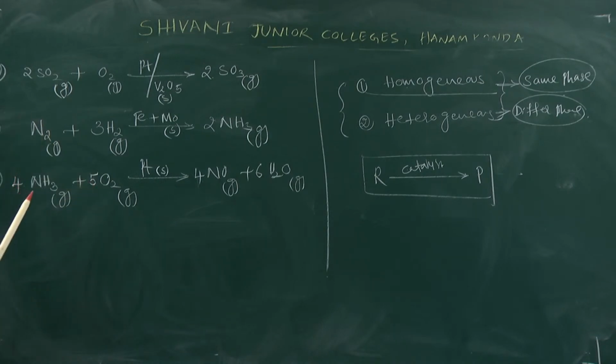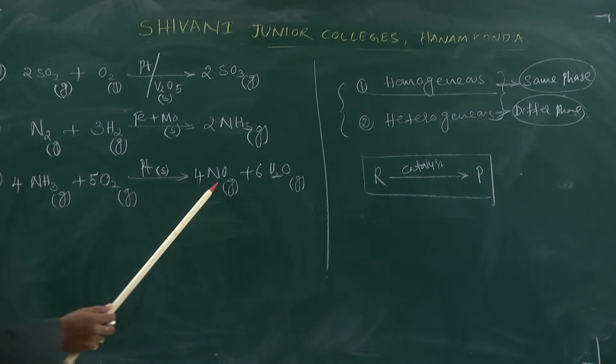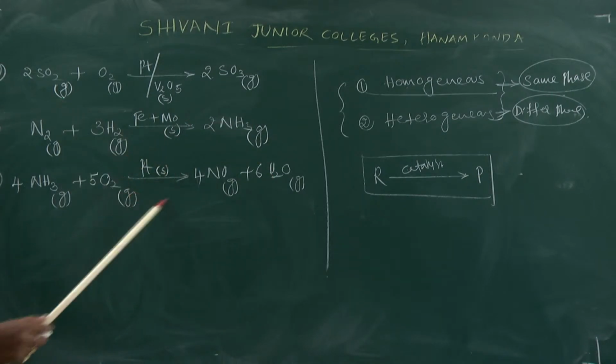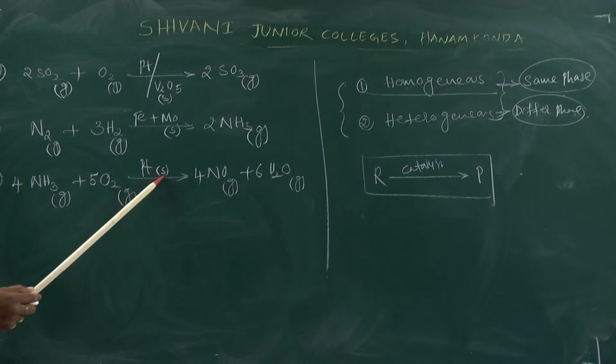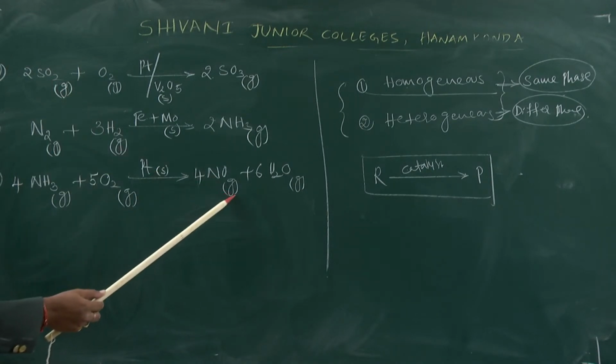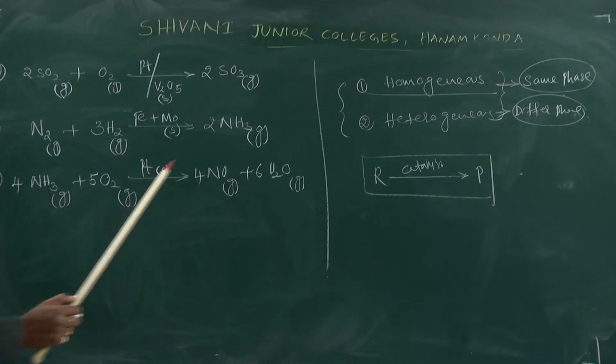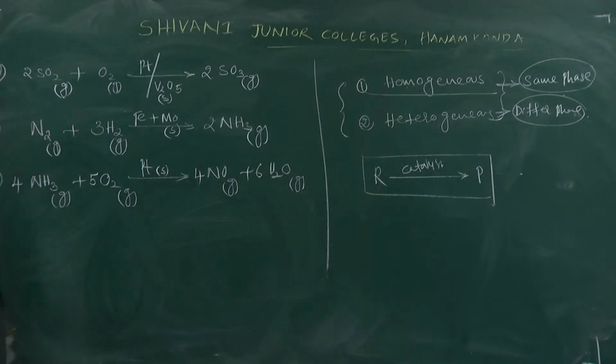presence of oxygen. Ammonia reacts with oxygen to form nitric oxide and water. Here we are using a platinum catalyst. The platinum catalyst is of what type of nature? A solid nature. Now the reactants and products have the same phase, whereas the catalyst has a different phase. Due to that reason, this type of catalyst is called a heterogeneous catalyst.